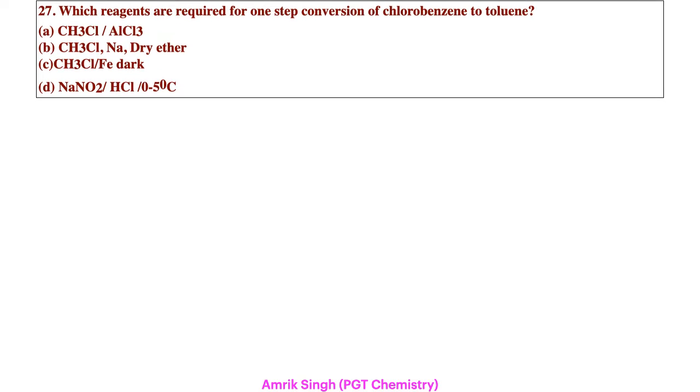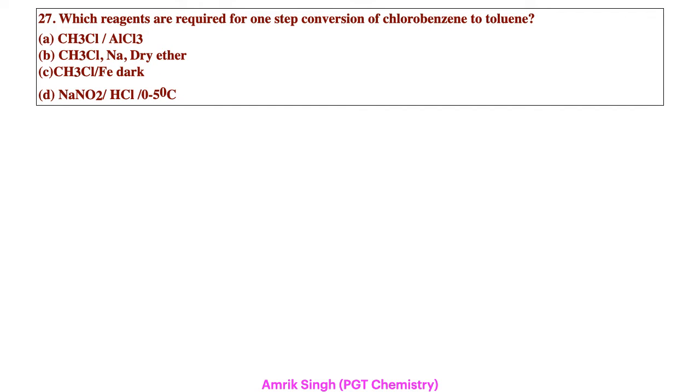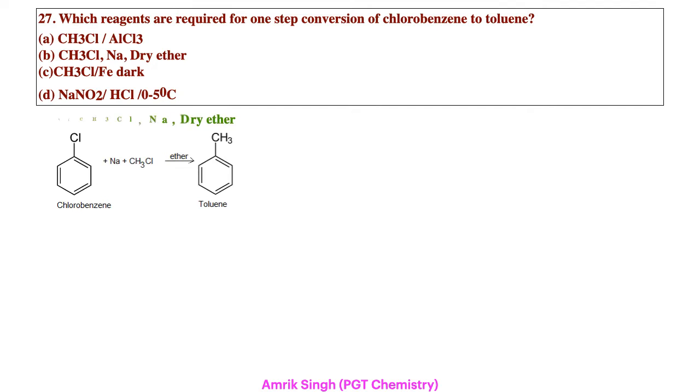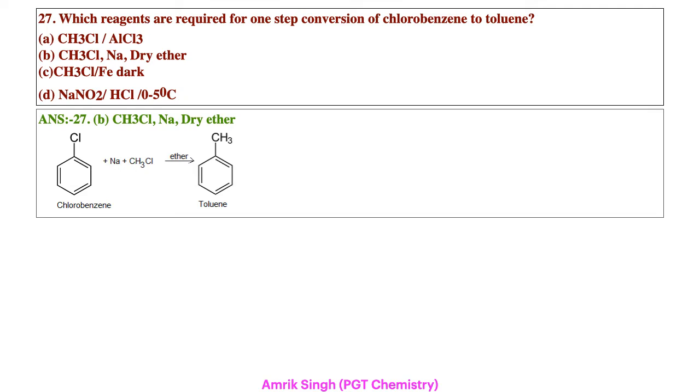Question number 27: which reagent is required for one step conversion of chlorobenzene into toluene? The reaction is the Wurtz-Fittig reaction. We will take the chlorobenzene, sodium, and CH3Cl in dry ether. The solvent is dry ether, and we will get the toluene. Therefore, the Wurtz-Fittig reaction will be used here.